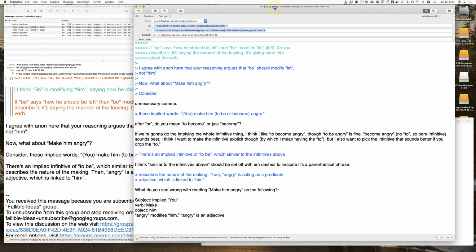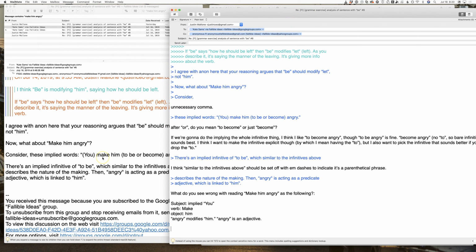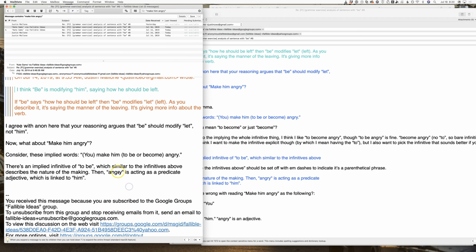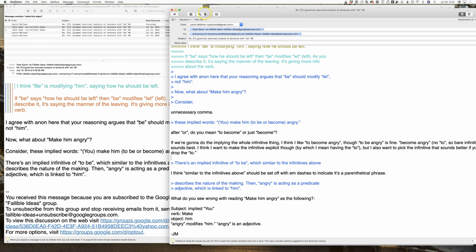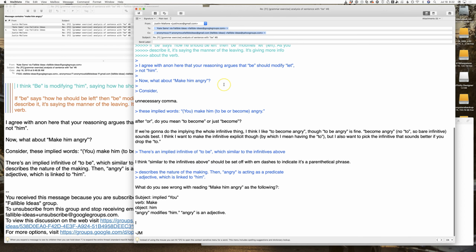Let me look back at the original post and see if I can figure out what problem Kate is trying to solve with this analysis. Alright, I'm just going to send this. I'm going to say, I think I understand your analysis, but I'm not sure why it's better than the analysis I just suggested. Applying an entire infinitive troubles me.